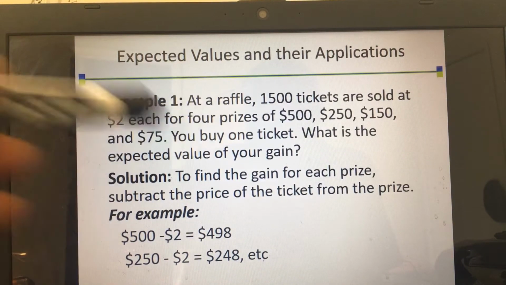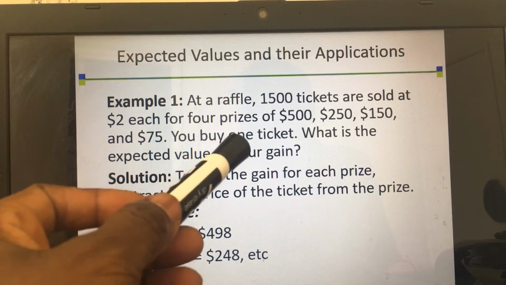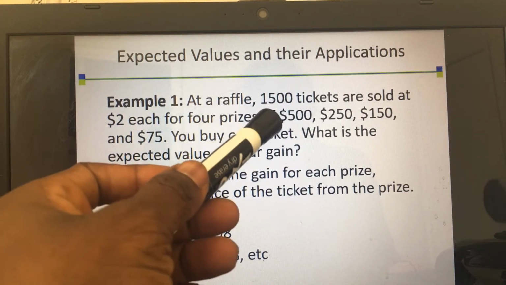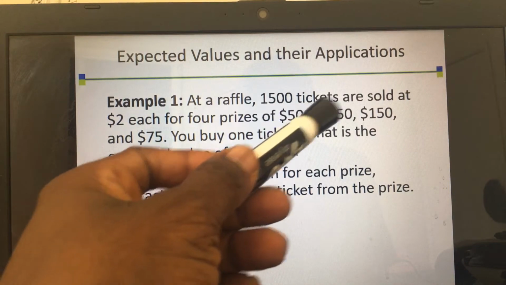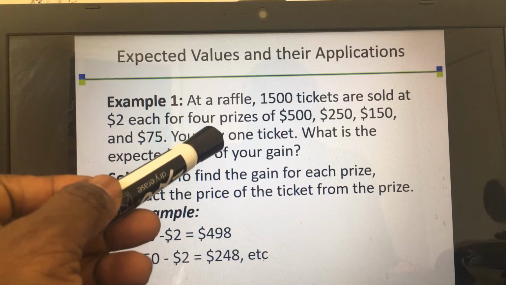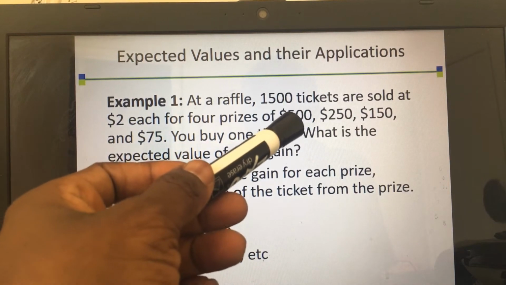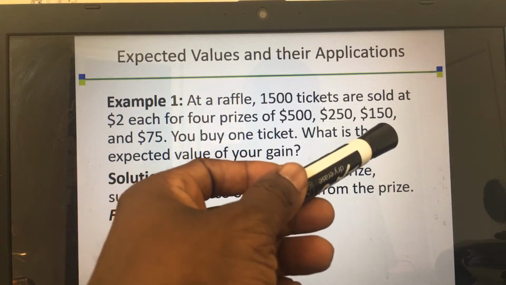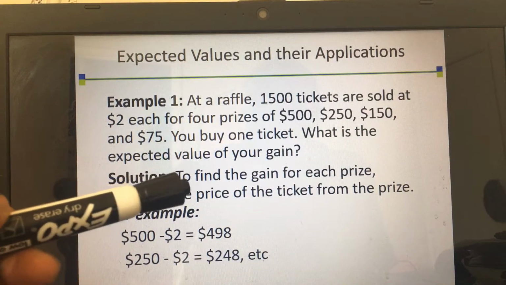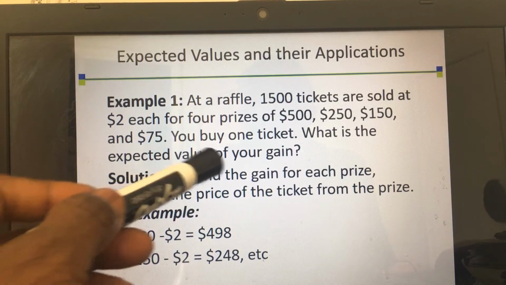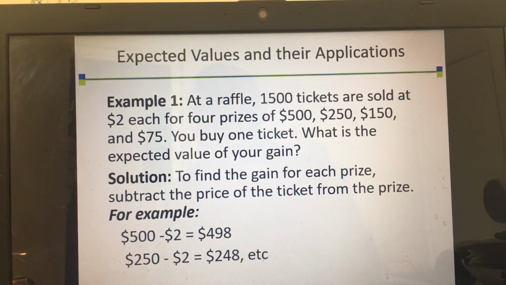A raffle ticket. At a raffle, 1,500 tickets are sold at $2 each for 4 prizes. Here are the prizes: $500, $250, $150, and $75. You buy one ticket. What is the expected value of your gain? Okay, what will be your gain?